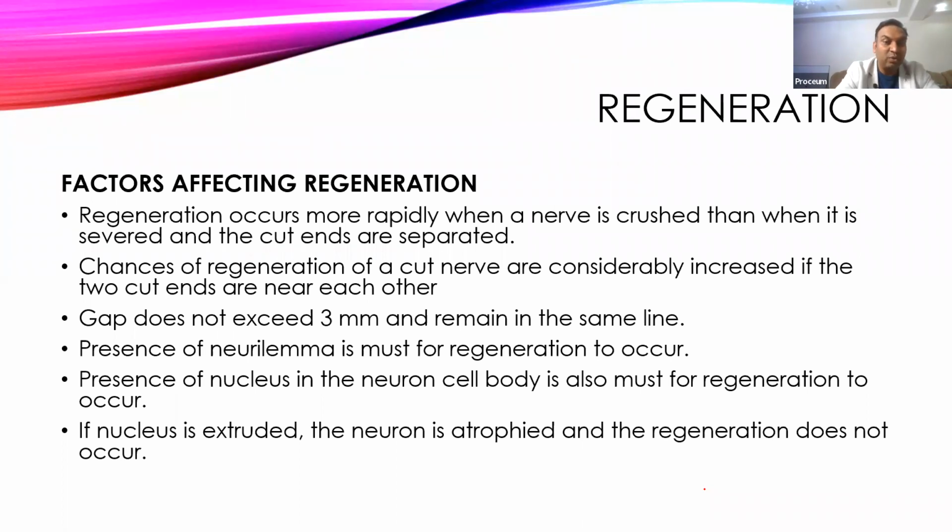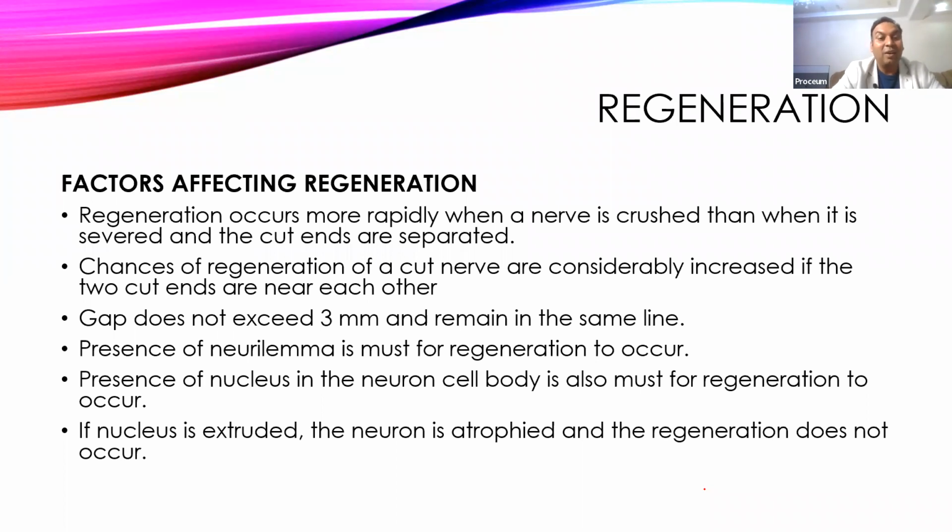If the gap between the two ends is more than 3 mm, then the chances decrease, even if they are in the same line. If the two nerve ends are close to each other but disturbed and not in alignment, then regeneration is also less possible. The presence of the neurolemma sheath is very important for regeneration. If there are no neurolemma cells, then regeneration is not possible. So in unmyelinated fibers, there is no neurolemma sheath, so regeneration is not possible.